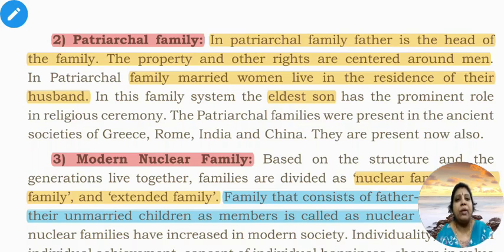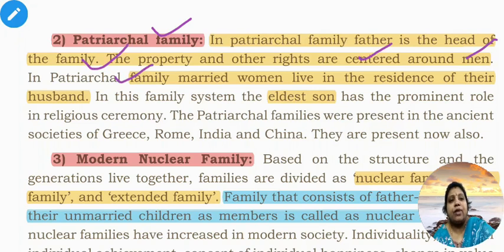The second type of family you have to know about is patriarchal family. Under patriarchal family, father is the head of the family. The property rights and other rights are centered around men. In patriarchal family, married women live in the residence of their husband.